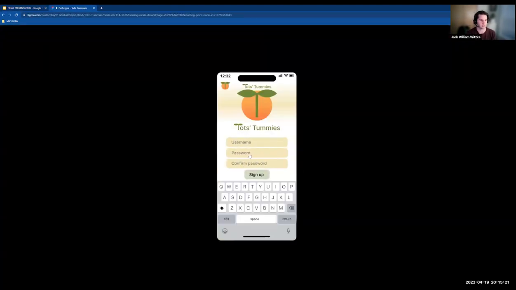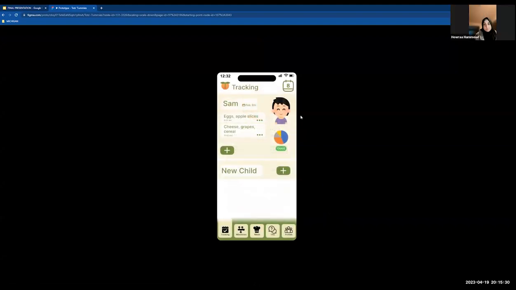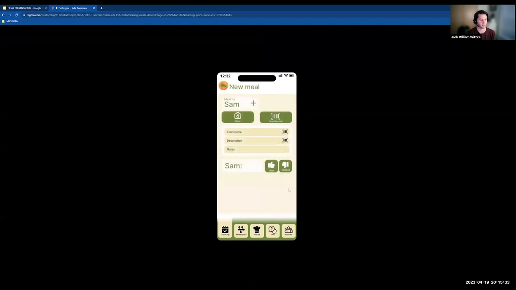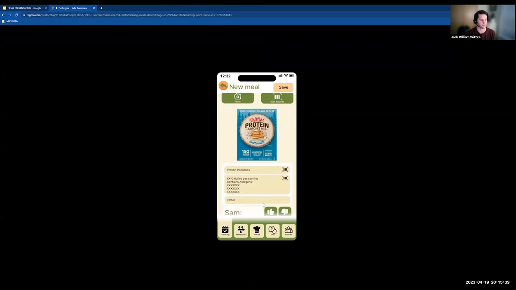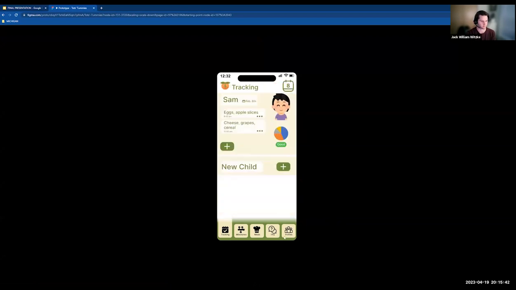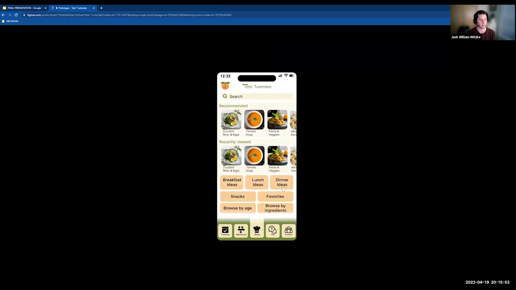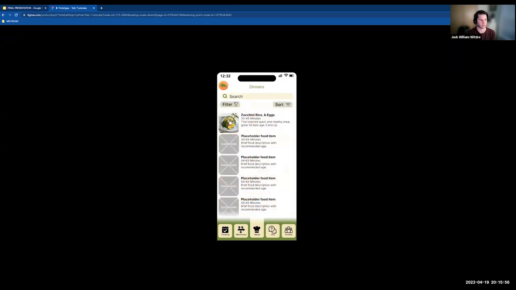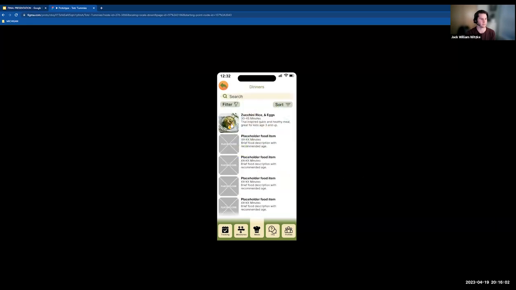So for this, we set up a sign-up process as well as a quick little intro survey where parents could set their goals for using the app. We also had the tracking feature set up where users could add food items by scanning a barcode, where it would then populate it with the information based on that item. We also added a tab for milestones where users could see future milestones and goals that they had planned out for their children, as well as a meals tab where users could find food ideas based on their child's age and preferences and make food for their kids based on that.